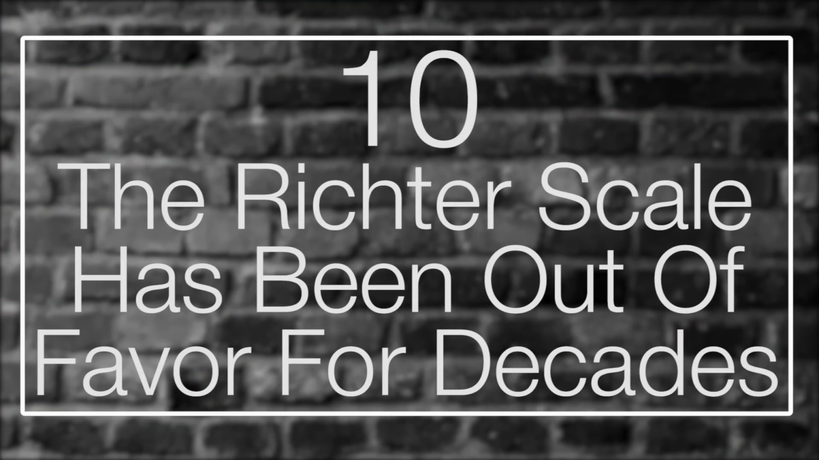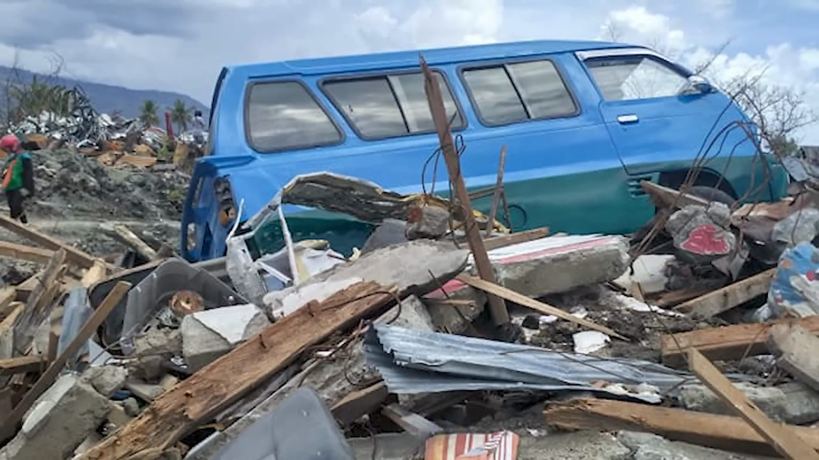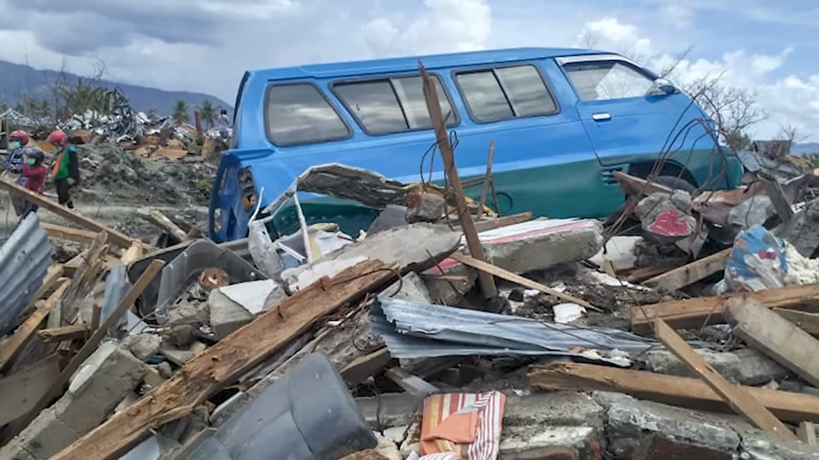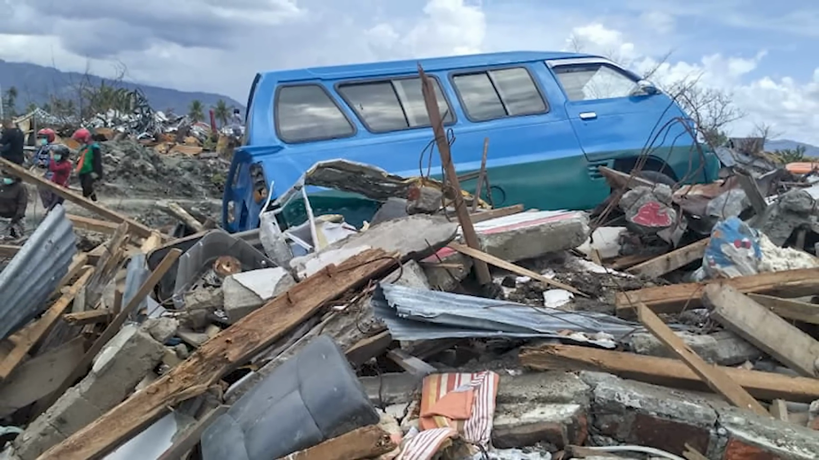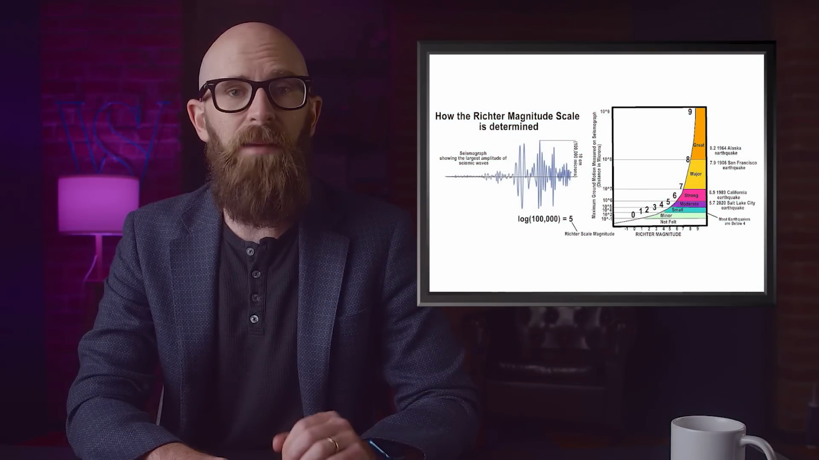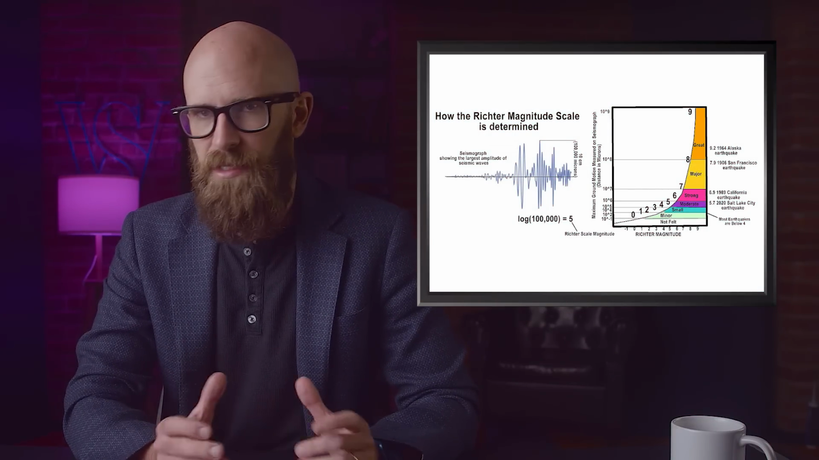Number 10. The Richter scale has been out of favor for decades. If you go online on any given day after an earthquake has occurred, you can guarantee beyond a shadow of a doubt you'll see news media and social media postings about the power of that earthquake. They'll tell you if it was a weak earthquake or a strong one based on the Richter scale. Low numbers are not bad, high numbers are really bad. Most people have a basic understanding of this and what the Richter scale means.